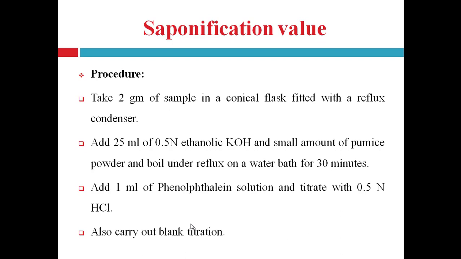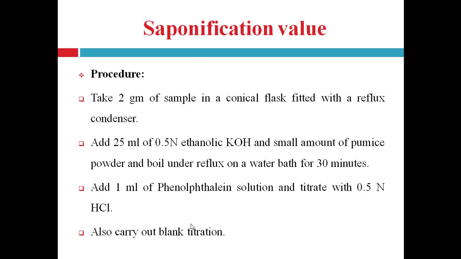So in a conical flask or round bottom flask, take 2 gram of sample. Then to this sample add 25 ml of 0.5 normal ethanolic KOH solution and a small amount of pumice powder. Then this content is refluxed for 30 minutes on a water bath. So complete hydrolysis is done. This is carried out for the purpose of hydrolysis of the sample of fat and oil.